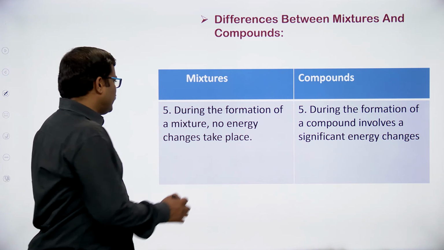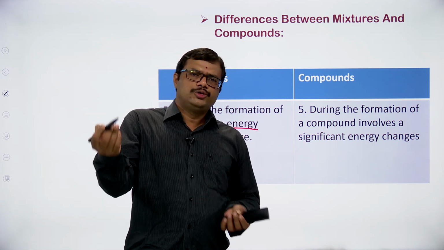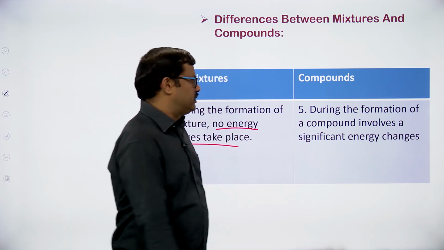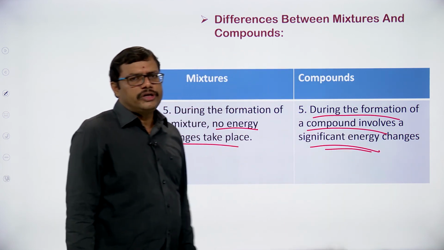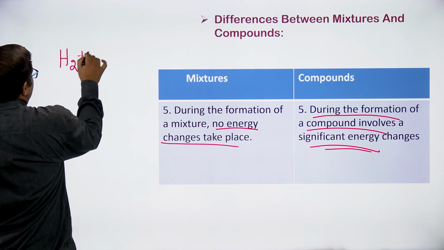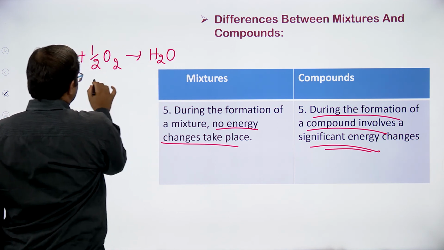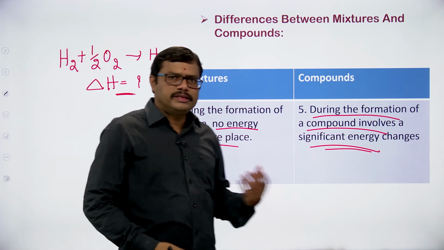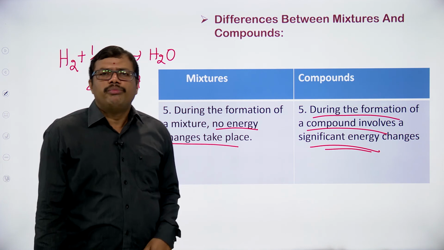During the formation of a mixture, no energy change takes place. No energy is going to be released. When you take sugar and add it into water and then check the temperature of the glass, no energy change takes place. But for the formation of a compound, energy always changes. So energy change takes place. For example, when hydrogen reacts with oxygen, we get H2O. This will have some enthalpy change. So the enthalpy change is possible. Energy change is possible for the formation of a compound, but not for mixture formation.